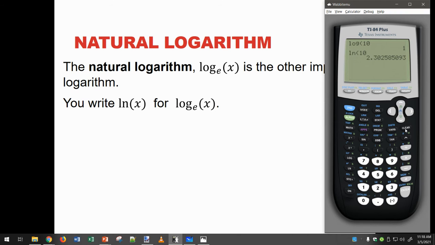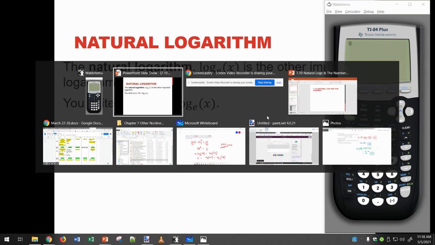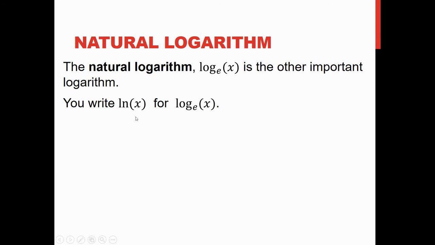Because this notation with the ln means the log has base e. So these two are equal to each other. Log with a base of e equals natural log of x.